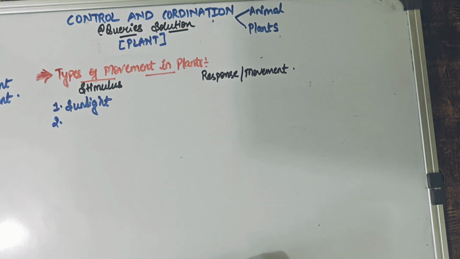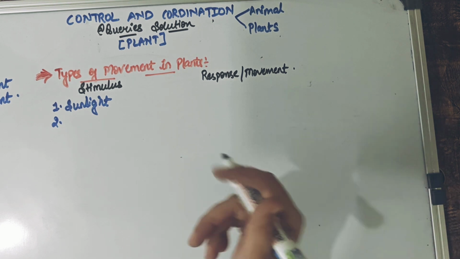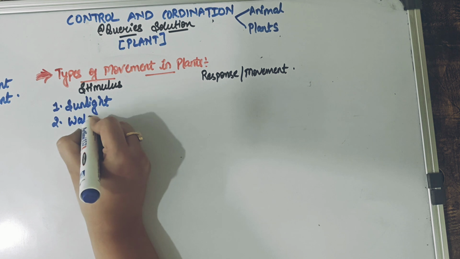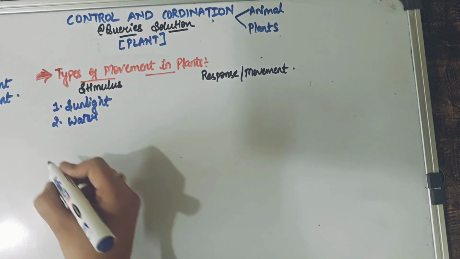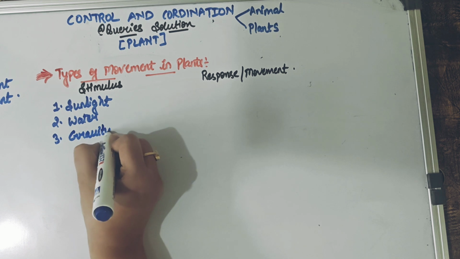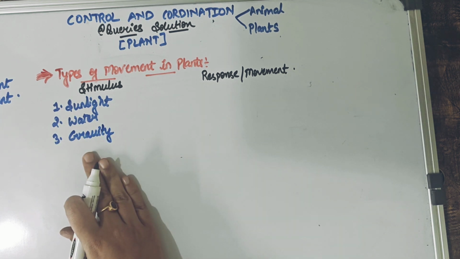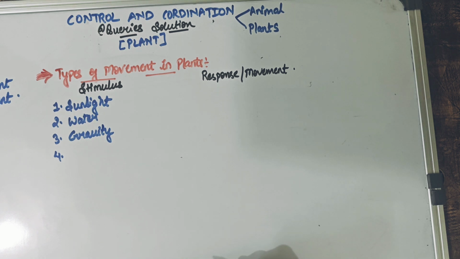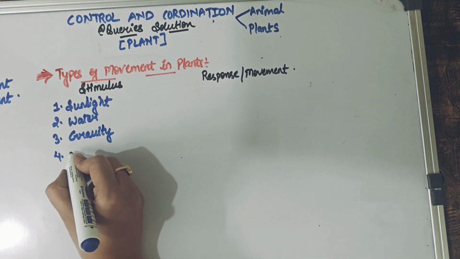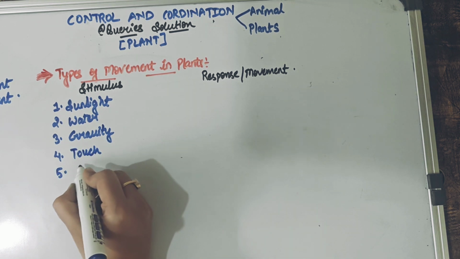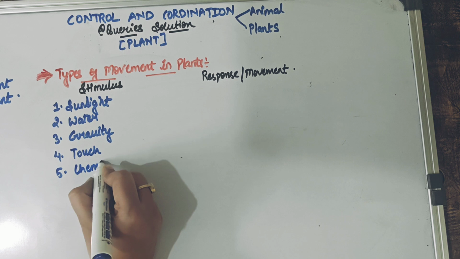The second important stimulus the plant would show any response towards is something which is known as water. That is the second important environmental factor. The third important environmental factor that plants show a response towards is gravity. The fourth important factor or trigger that we have to learn is touch. And finally, the fifth important trigger, which is a chemical.